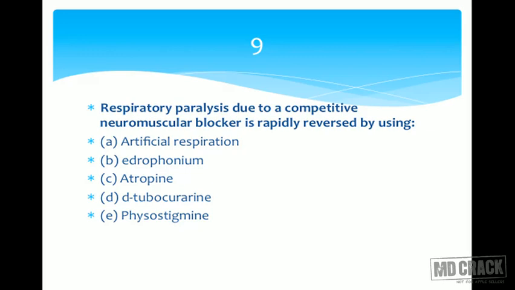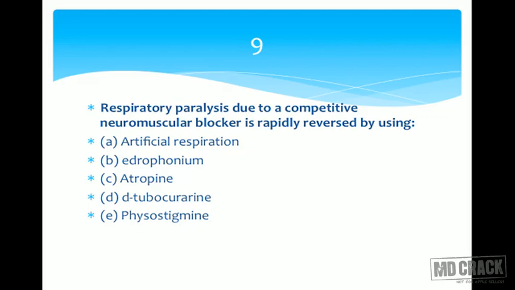It means you give a competitive neuromuscular blocker, means a skeletal muscle relaxant, a nicotinic blocker. And if you have given it, and due to it there is respiratory paralysis because there are skeletal muscles of respiration. If they are paralyzed and you want to rapidly reverse it, what to use? It means, in other words, the cholinergic nicotinic receptor is blocked. You have to revive the receptor. What are we going to use?